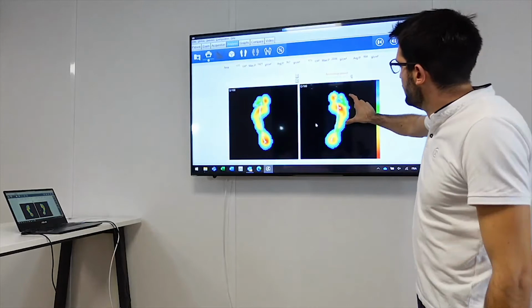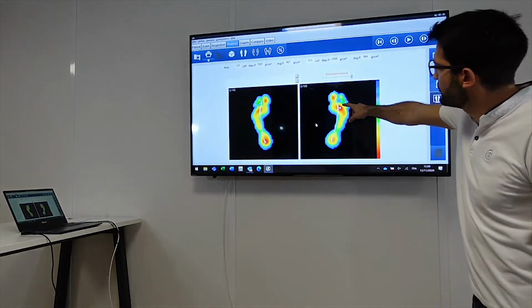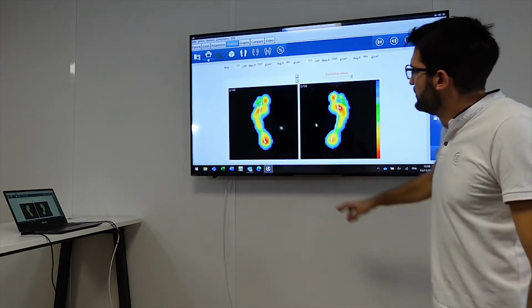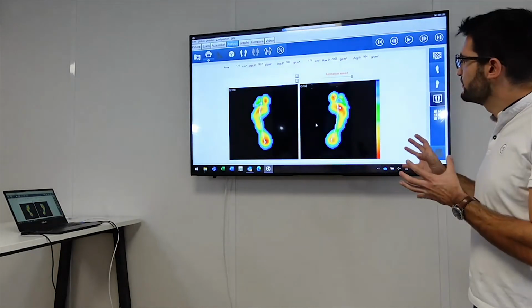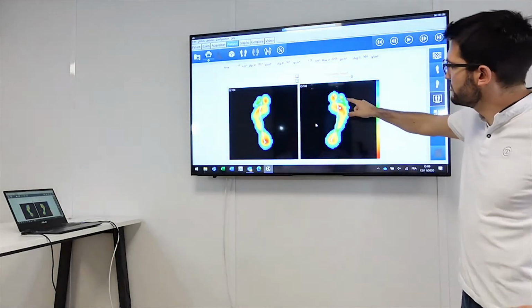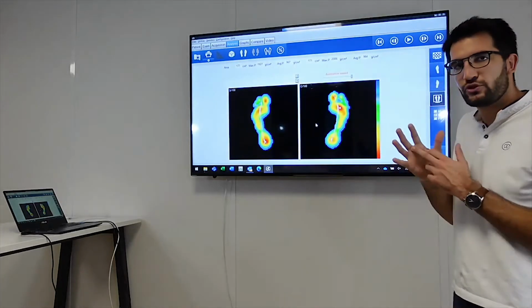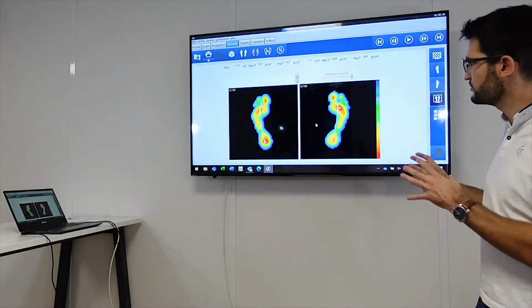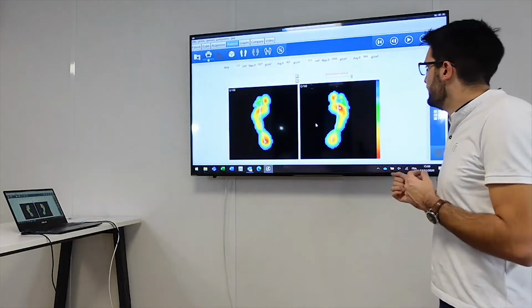Basically, you have the pressure points. So when you have overpressure, you have the weight point here and the weight point here. Okay, so if you have overpressure, you can see the overpressure. Here, for example, on the right, you have too much pressure under the second metatarsal bone. Okay, so this is the first thing to control, the pressure points.